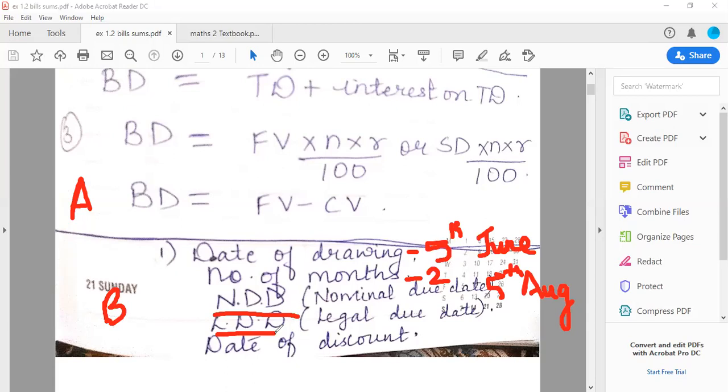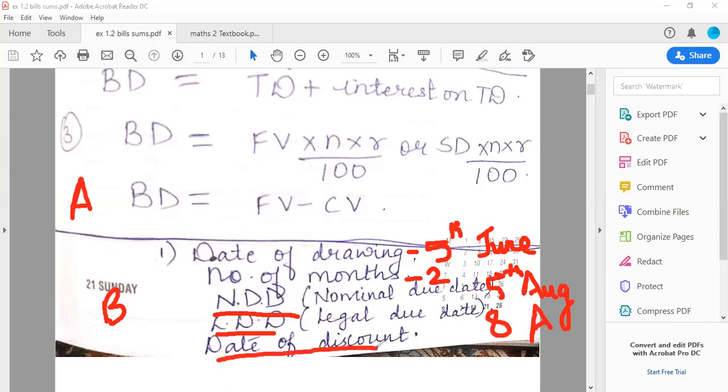So Mr. A can't force Miss B to pay the money on 5th August because by law, Miss B also gets 3 days as grace period. I repeat again: Miss B can pay the bill by adding 3 more days, and those 3 more days are called the grace days. So 5 plus 3, the legal due date will become 8th of August. So by law, even if the bill expires on 5th of August, Miss B can make the payment by 8th of August. That is called the legal due date.